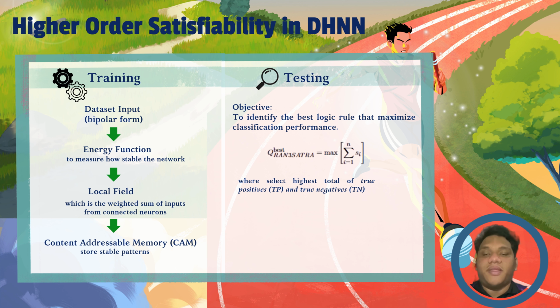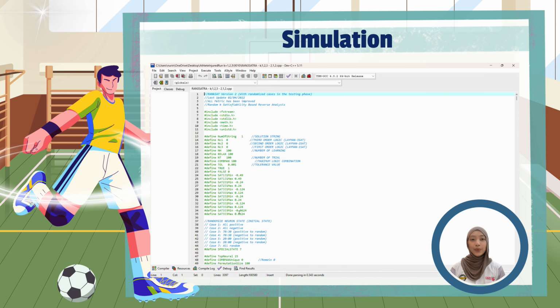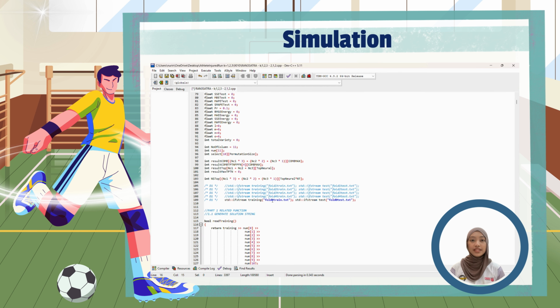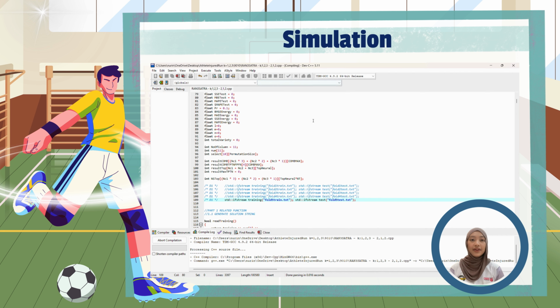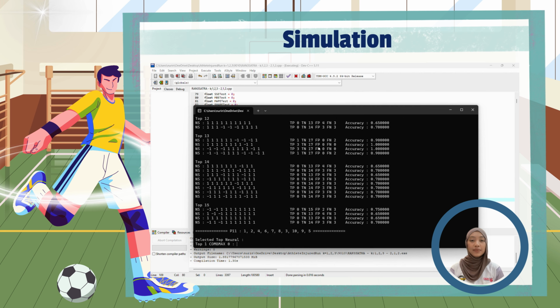For the simulation, we begin by setting up the model using our coded program for RAN3 SATRA, and the first step was to configure the clause sizes, which control how the logic rules are formed from simple single condition to more complex multi-condition patterns. Next, we prepare the dataset by renaming and loading the file containing the athlete injury and performance data into the program.